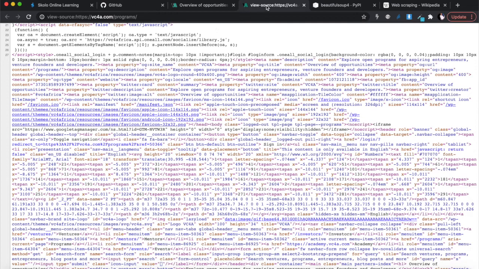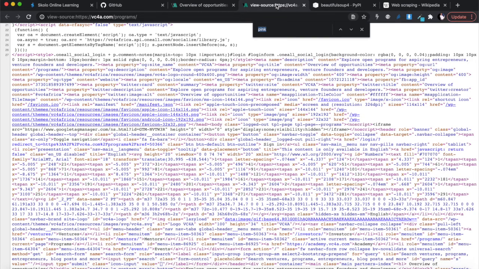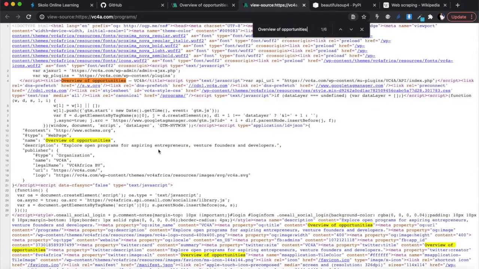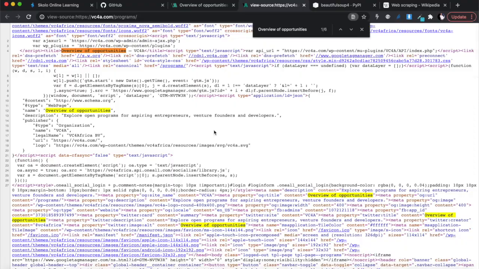Let's see the page again. Overview of opportunities. Let me just copy that, and go in here, find and paste that, and you'll see, there's your title. There's the overview of opportunities, VC4A. So this is where that's happening, opportunities for entrepreneurs. You can do that, okay?